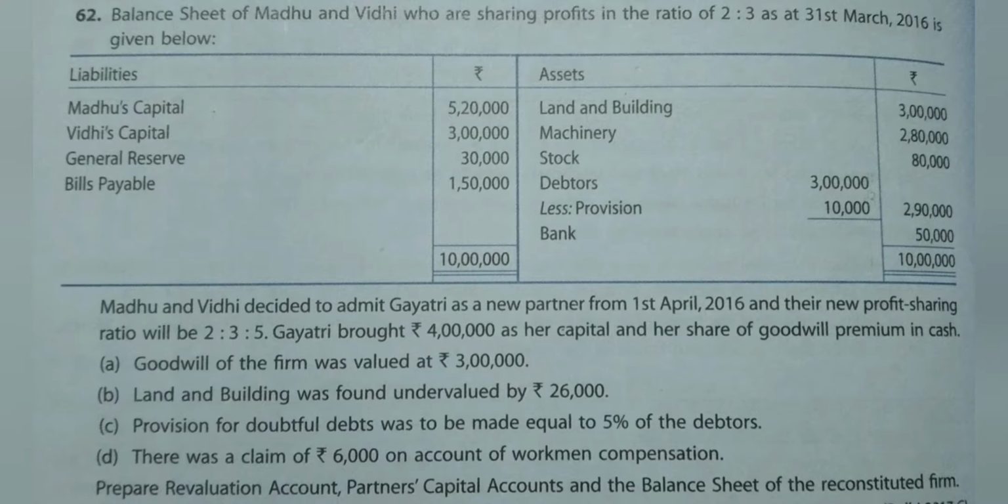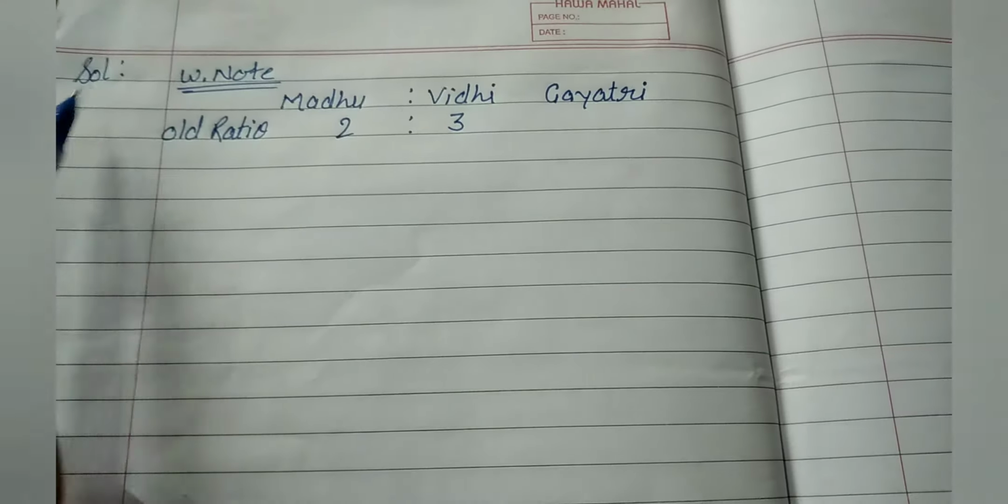Gayatri brought rupees 4 lakh as her share of capital and her share of goodwill premium in cash. Firm's goodwill is rupees 3 lakh. Land and building was found undervalued by rupees 26,000. Provision for doubtful debt was to be made equal to 5% of debtors. There was a claim of 6,000 on account of workmen compensation. Prepare revaluation account, partners' capital account and balance sheet of the reconstituted firm.